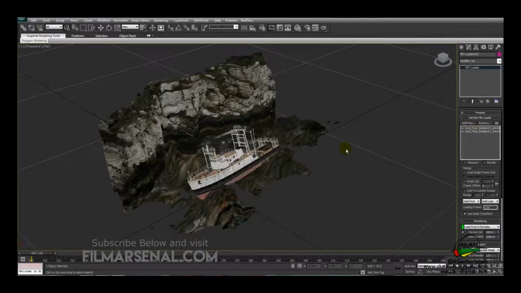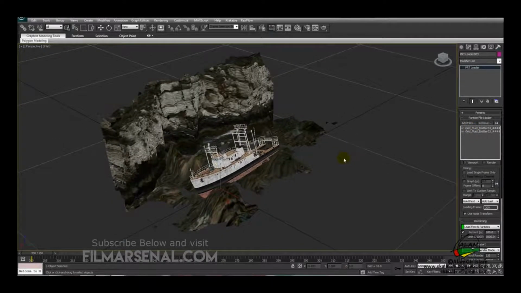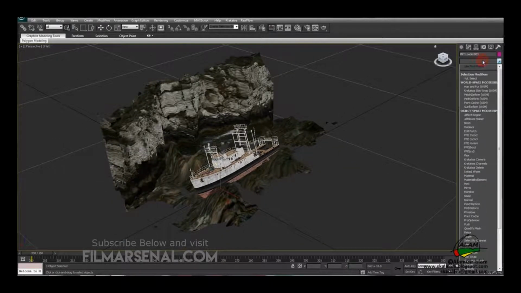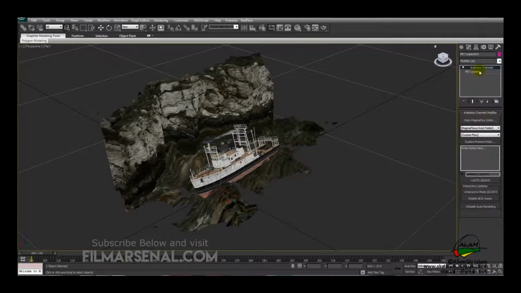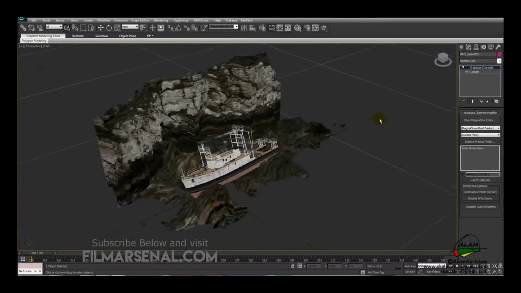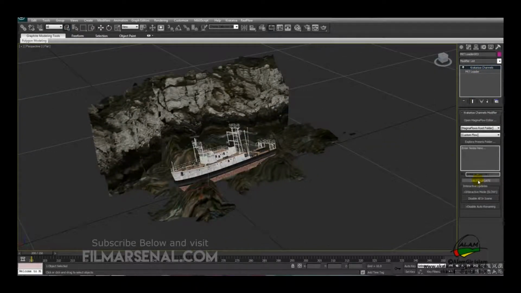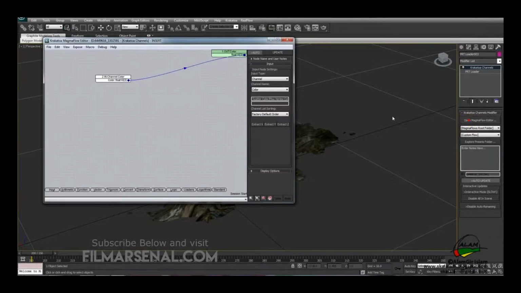So after loading the two emitters in the PRT loader, we'll go to the modify list and apply a Krakatoa channels modifier, which is also known as KCM modifier. Next we'll click on auto update and open up the magma flow editor.